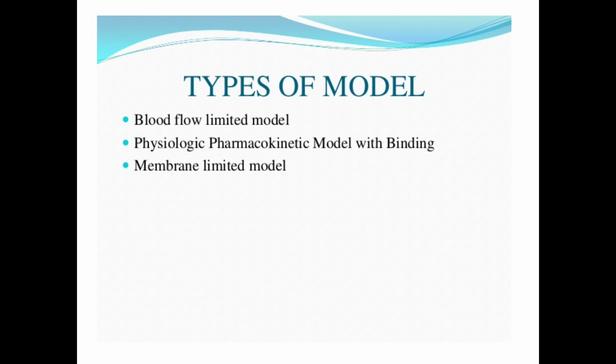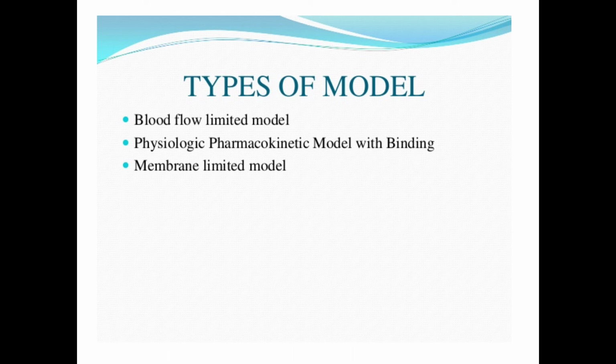So according to the physiological models, they are further categorized into types. First is the blood flow rate limited model, second is the membrane permeation rate limited model, and third is the physiological pharmacokinetic model with binding.